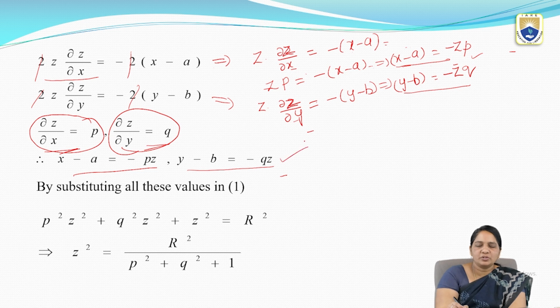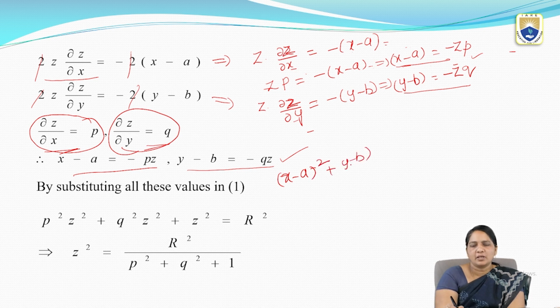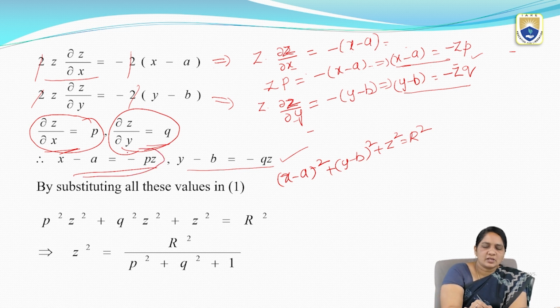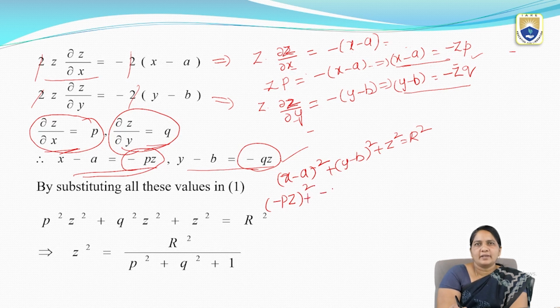So I am going to substitute these two values in the given equation, that is (x − a)² + (y − b)² + z² = r². So now the x − a value is −pz, the y − b value is −qz. According to that, (−pz)² + (−qz)² + z² = r².